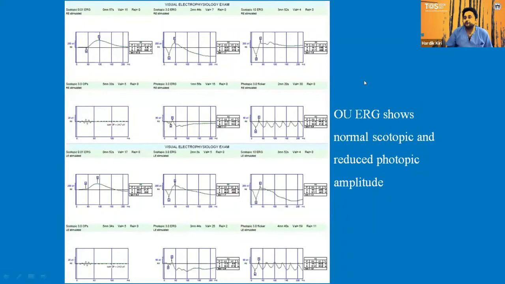And this is the ERG of the same patient, where in the scotopic 0.01 ERG we are able to see normal A and B wave. Even scotopic 3.0 and oscillatory potentials seem to be normal. But in the photopic 3.0 ERG we are seeing that A wave amplitude is reduced and B wave amplitude is hardly reaching the midline. And in the 3.0 photopic flicker, the B wave amplitude is significantly reduced. So here the normal scotopic and reduced photopic amplitude is seen.